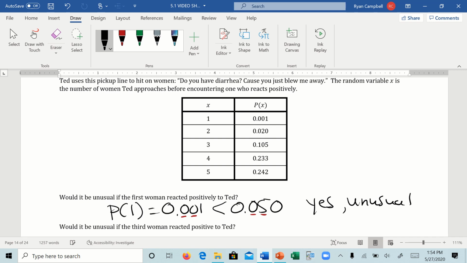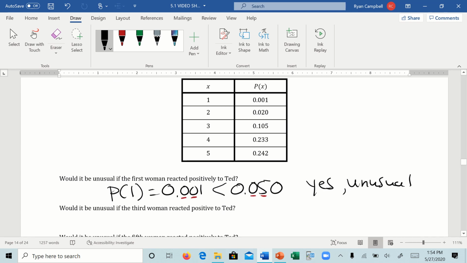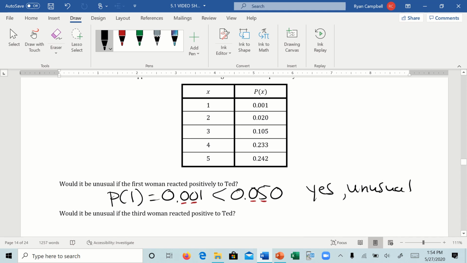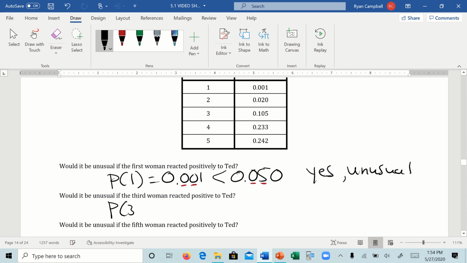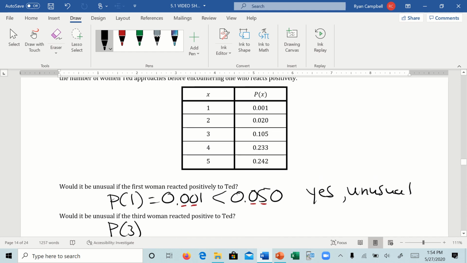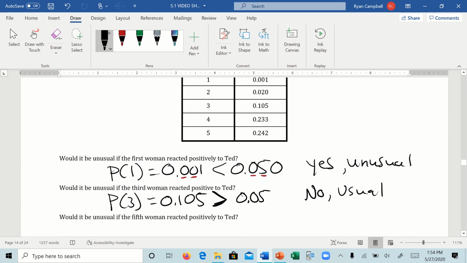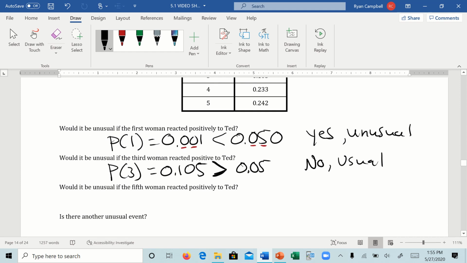Would it be unusual for the third woman to react positively to Ted? Again, we go down to 3, and its probability is 0.105. How does that relate to 5%? It's more than that, so no, it is considered usual. Which is crazy because that's only 10%. But in this class, it's 0.05. 5% or more is too much, and we'll talk later in the semester about why that's the case.